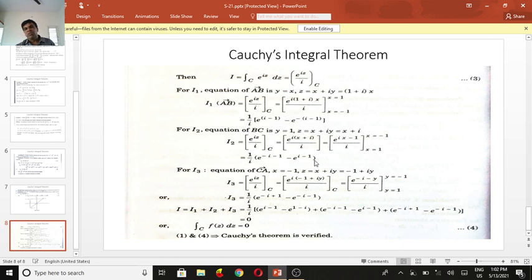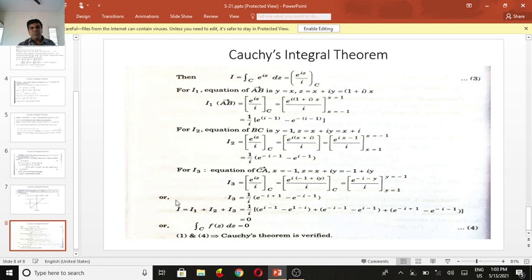Now we come to the line CA, where x equals minus 1 and z equals x plus iy, which becomes minus 1 plus iy. So I3 is e power iz by i, equal to e power i times (minus 1 plus iy) divided by i, with y varying from minus 1 to 1. Totally we get 1 by i times (e power minus i plus 1 minus e power minus i minus 1). So we get the lines AB, BC and CA.